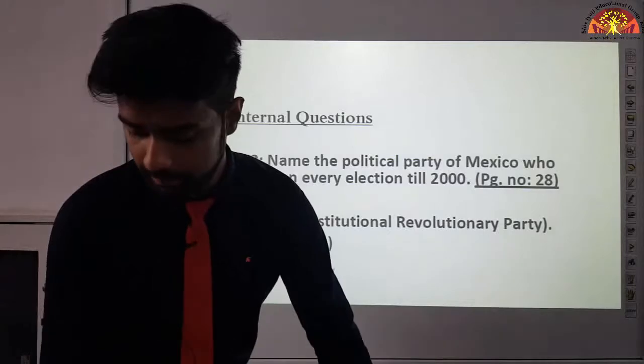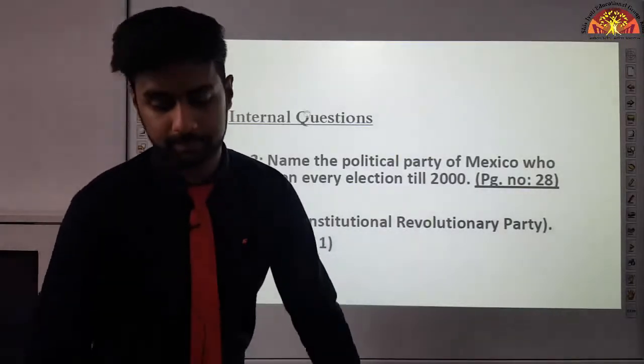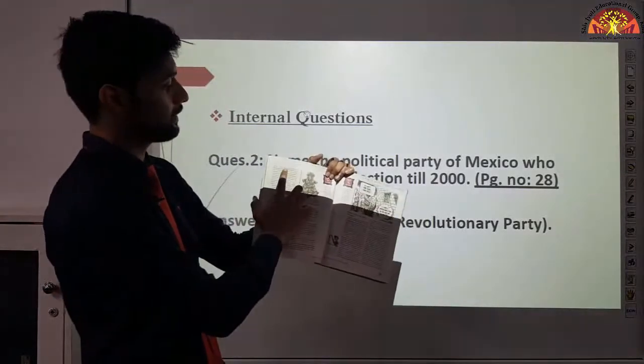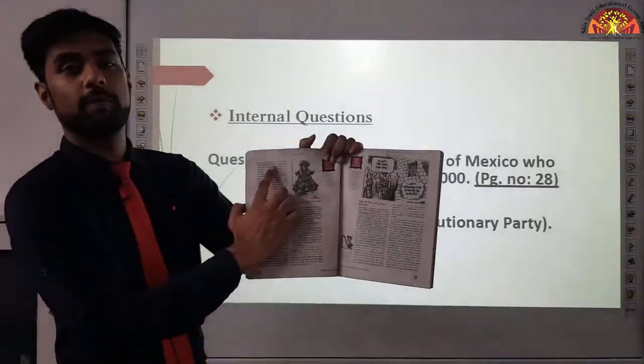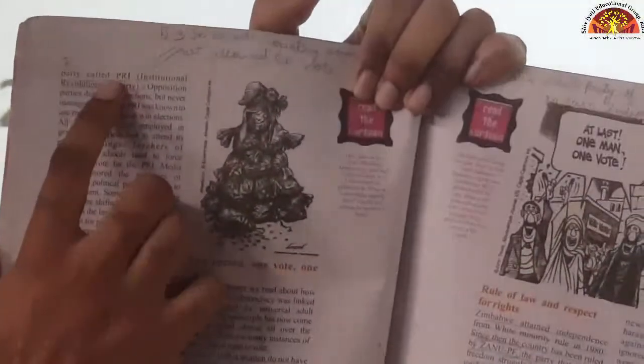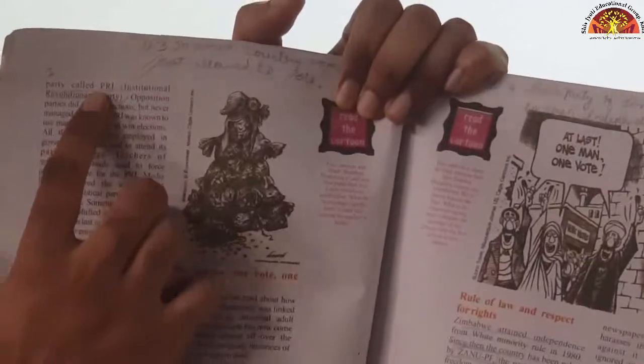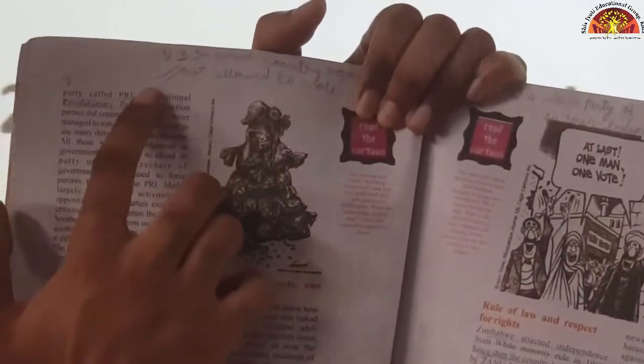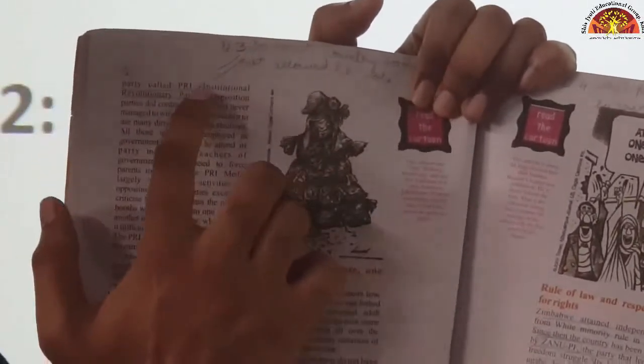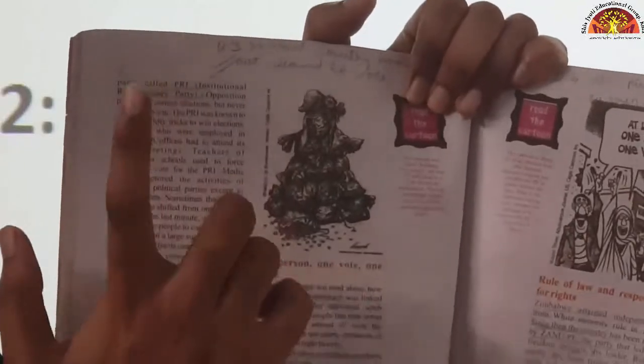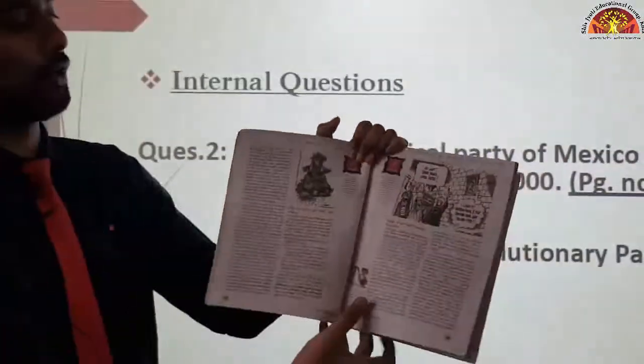Okay? Now come to page number 28 so that you can mark this. The very first line of this page, student, page number 28 पे, जो बिल्कुल first line है आपकी, it is written PRI. Okay? And right in the bracket, the full form is also given, so underline that as well. Institutional Revolutionary Party. Done? Good.